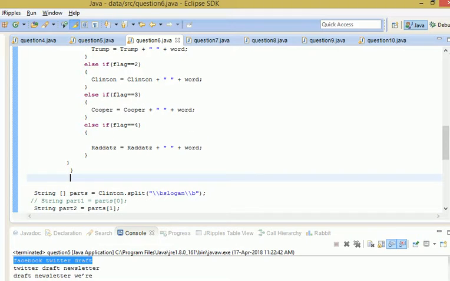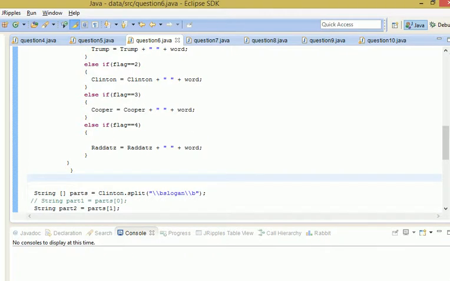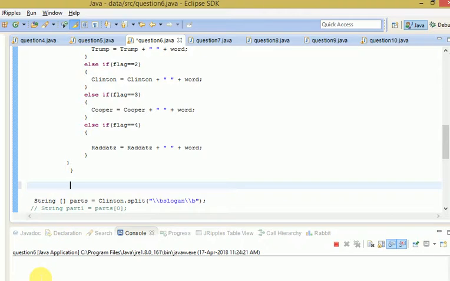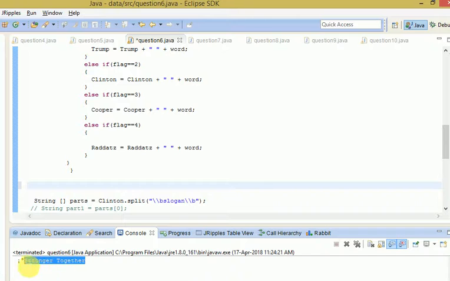Let's run this program and see the printed output, what it is saying. Right, it's Stronger Together. We got it.